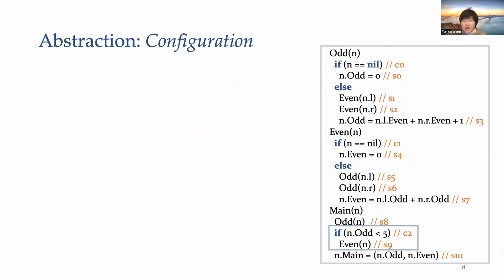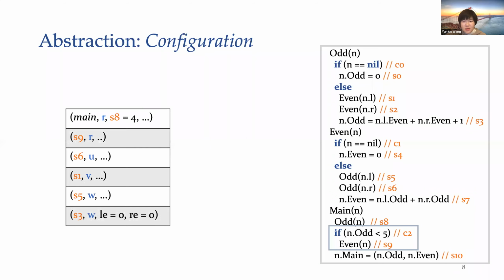However, not every random call stack represents a valid iteration. Let's consider a program that is slightly different from the one we have shown before. Here, the function called even is invoked conditionally on the return value of odd, which is stored in the field n.odd. Given a call stack like this, a set of path conditions needs to be satisfied for the call stack to be a valid one.